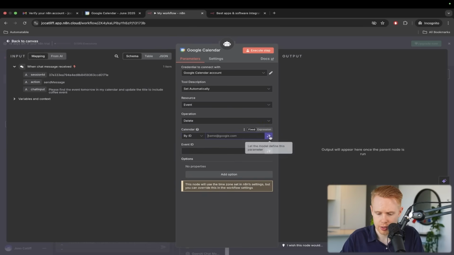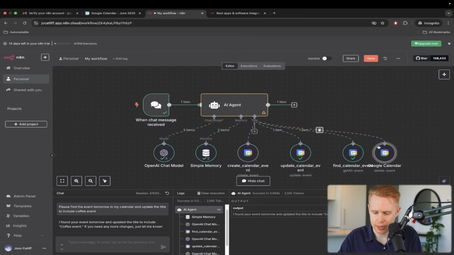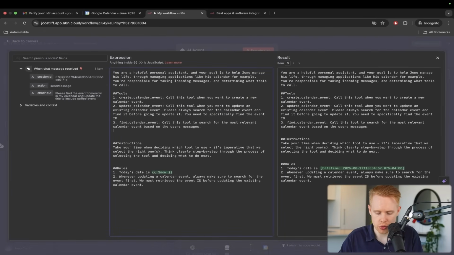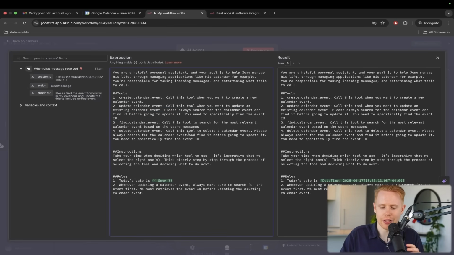I'm going to choose the right calendar here. So ID, we need to choose from list here, and then we're going to choose the right list again. And the calendar ID is going to be filled in using AI. And so again, we can go back to the AI prompt and add it in here, the fourth tool that we're going to add in, delete_calendar_events. Call this tool to delete a calendar event. And we can also use this same description down here afterwards. Please always search for the calendar event and find it before deleting it.